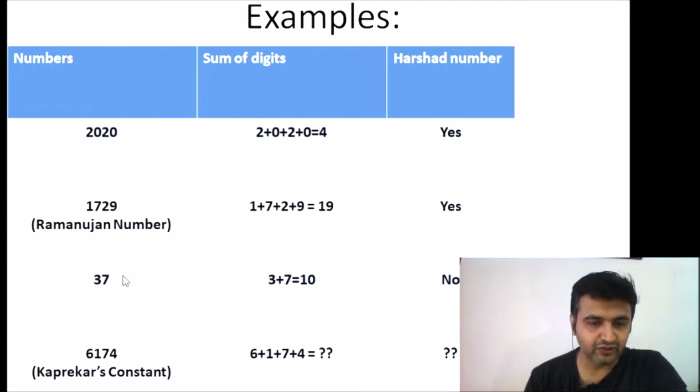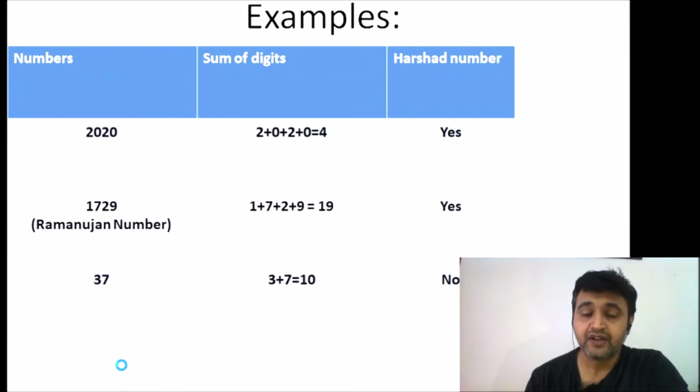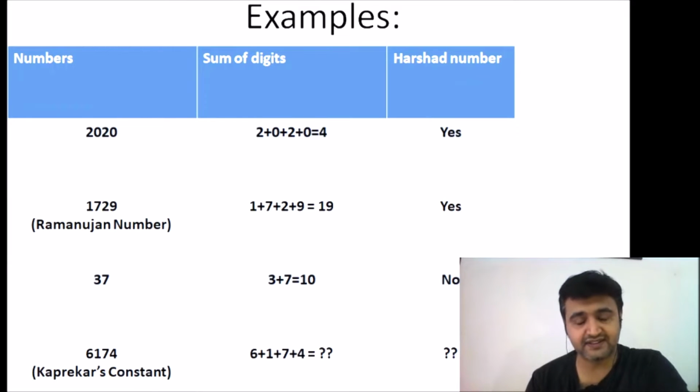Let's take 37, a prime number. Is this a Harshad number? No, right? Because when I do 3 plus 7, I get 10, and 10 does not divide 37, so it's not a Harshad number. What about Kaprekar's constant? Is this a Harshad number? You take the sum of the digits, which is nothing but 18, and just check whether 18 divides 6174 or not. If 18 divides 6174, then yes, it's a Harshad number. Just tell me in the comment section whether Kaprekar's constant is a Harshad number or not. I hope the concept is clear now.